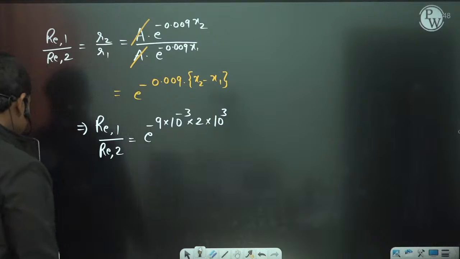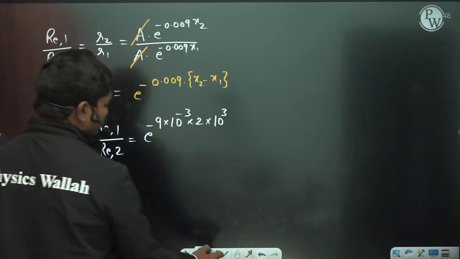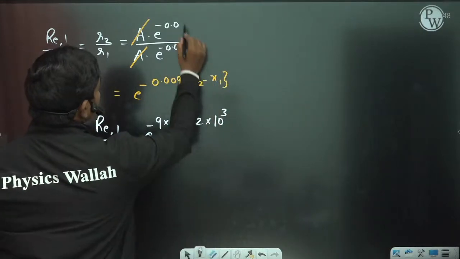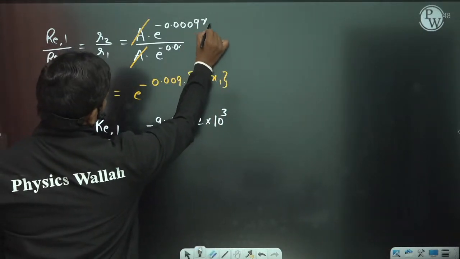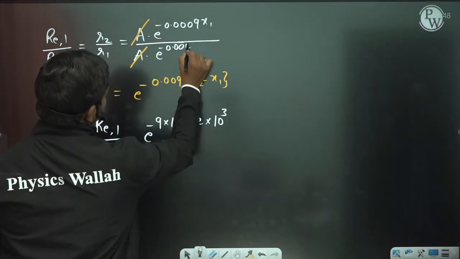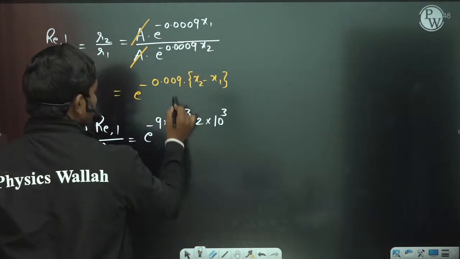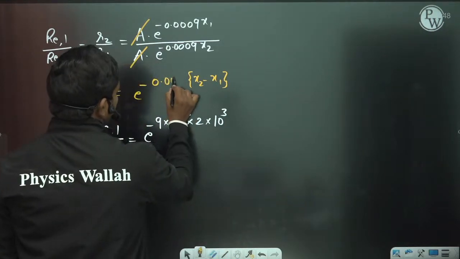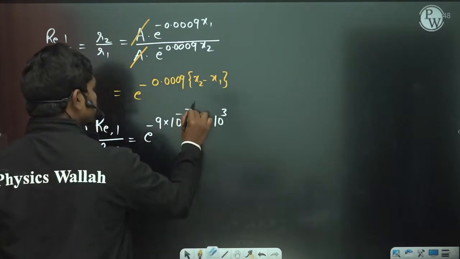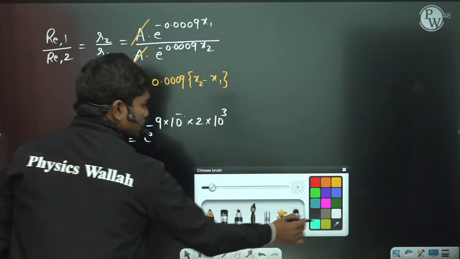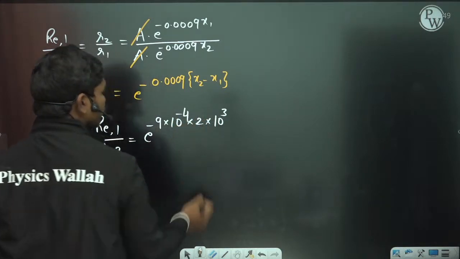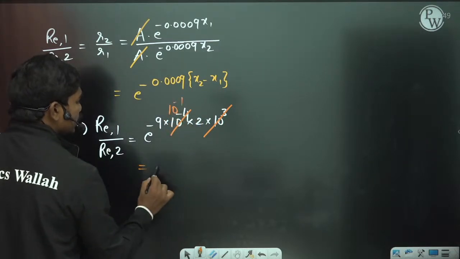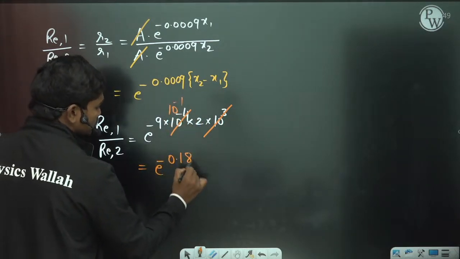Counting the zeros, it turns out to be 10 to the power minus 4 times the difference, so this value is 4. If you simplify this, we get 10 to the power minus 1, so this is e to the power minus 0.18. So this is the ratio.